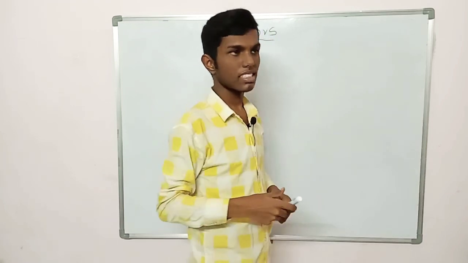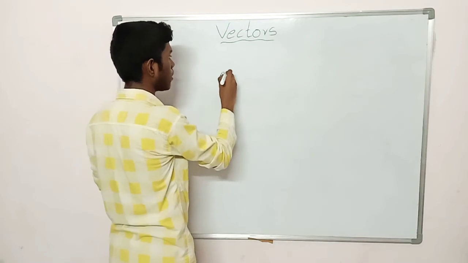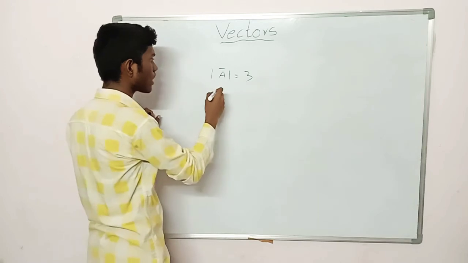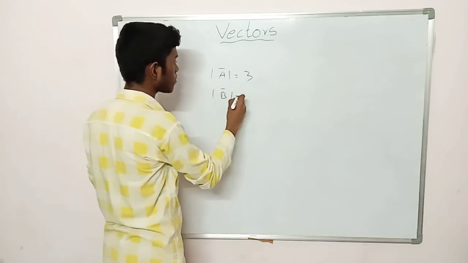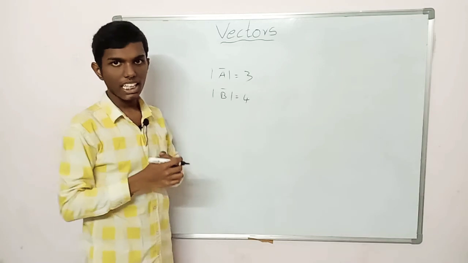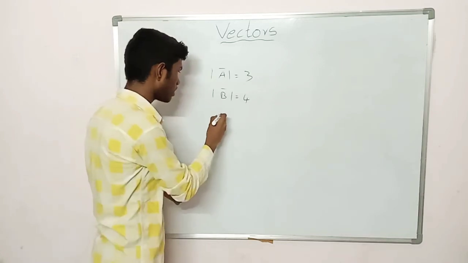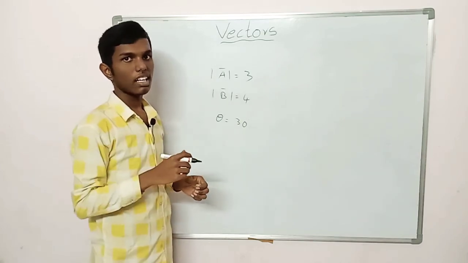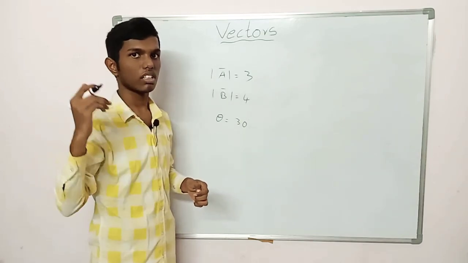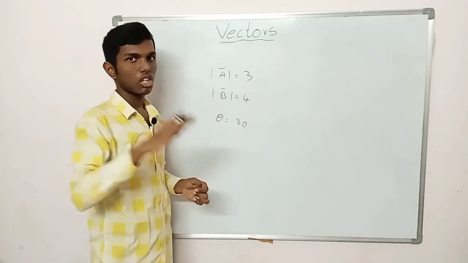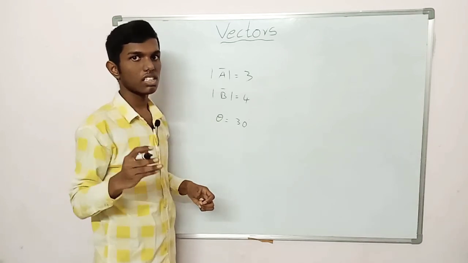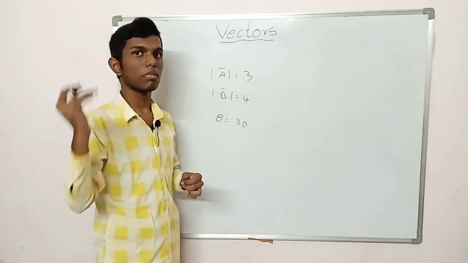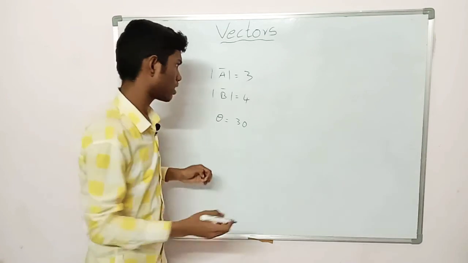Suppose there is a vector a bar having its magnitude 3, and there is another vector b bar having its magnitude 4, and the angle between these two vectors, theta, is 30 degrees. How to find the magnitude of the resultant vector? In this problem, we use the parallelogram law of vectors, which is also the triangle law of vectors, but we derived it before and we use the formula.